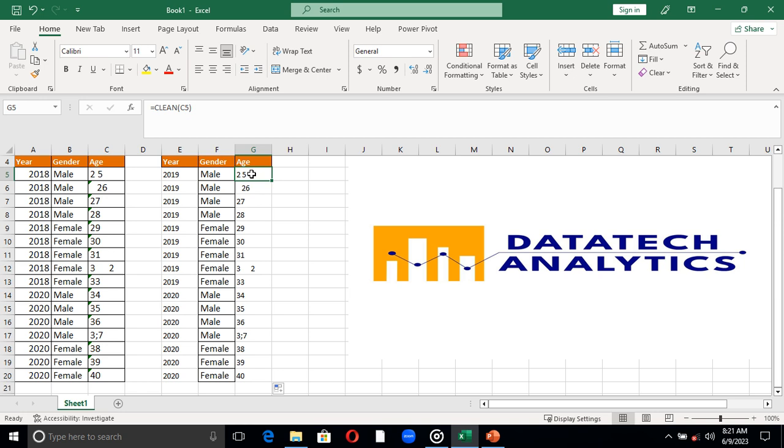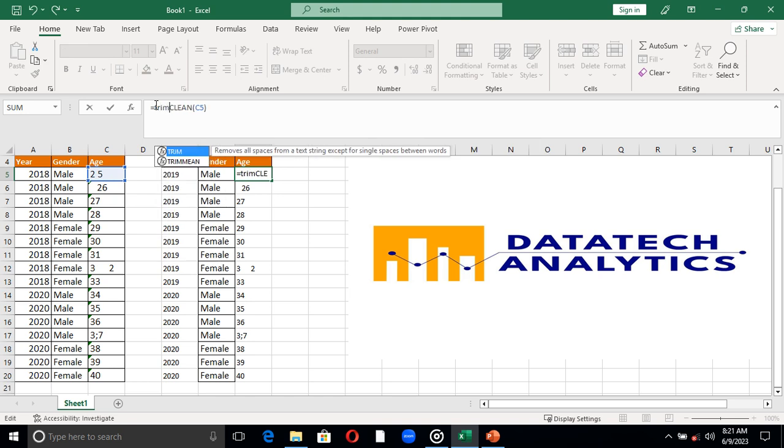I have this intact, but despite that, it's still not 25. You can see it as 25 because you are human, but artificial intelligence does not recognize this as 25. By implication, I have to continue cleaning it. You can see that I have a lot of space. To remove space, there's another function that I will attach to this, which is TRIM. TRIM will remove all the unwanted spaces, except the normal space that's supposed to be in between words. Now let me apply this, trim the original solution, and press enter.